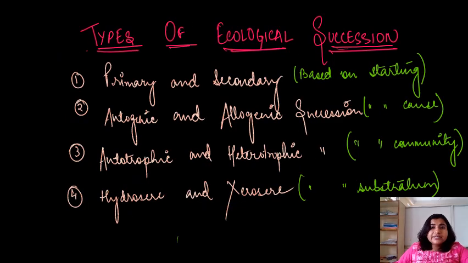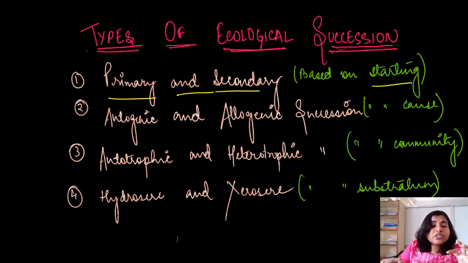Okay. Next, we will see the types of ecological successions. There are basically four types of ecological successions. The first is primary and secondary succession, and this classification is based on the starting. Starting means what? Naked area, right?